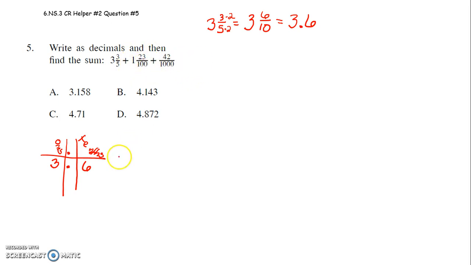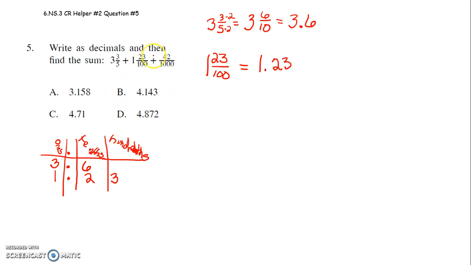For 1 23 hundredths, rewriting that, we have the ones, tenths, and hundredths place. So we have 1 23 hundredths. It looks like this: 1, and 23 hundredths. The 3 will end in the hundredths place. All right. So 1 23 hundredths is rewritten as 1.23.